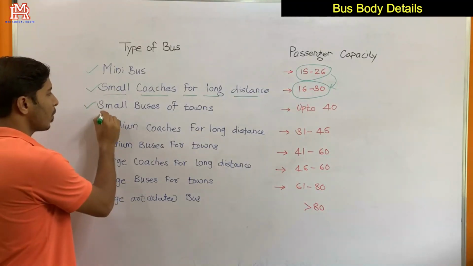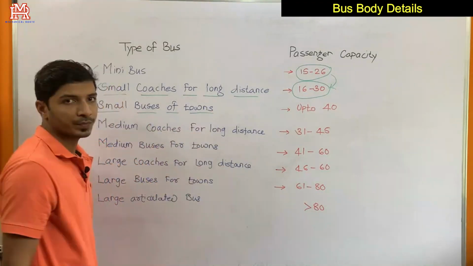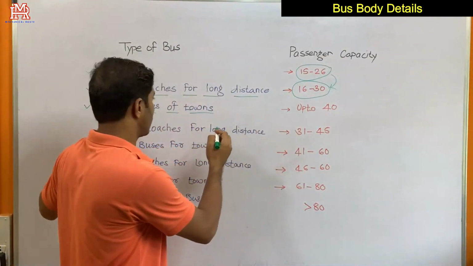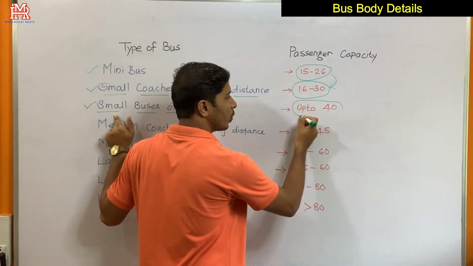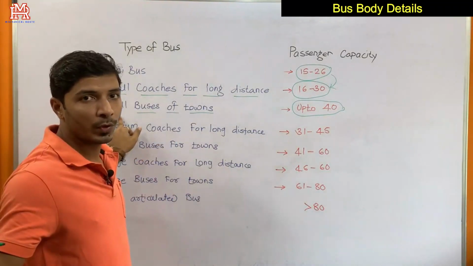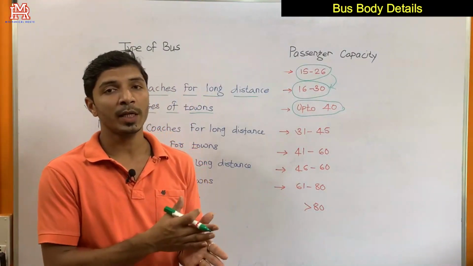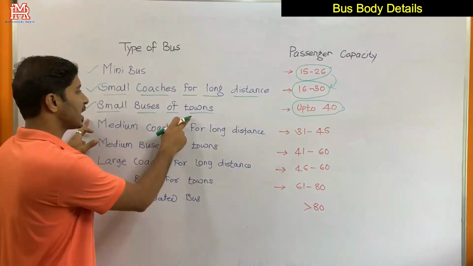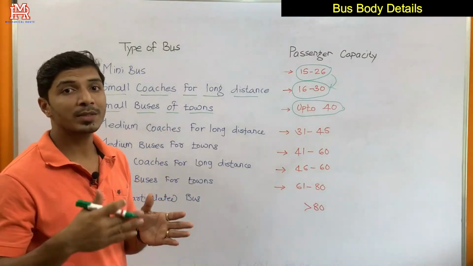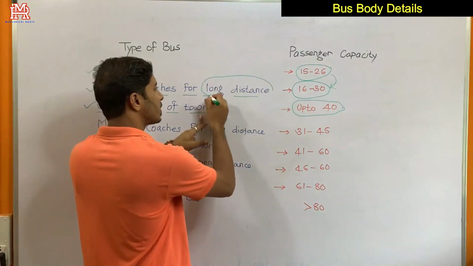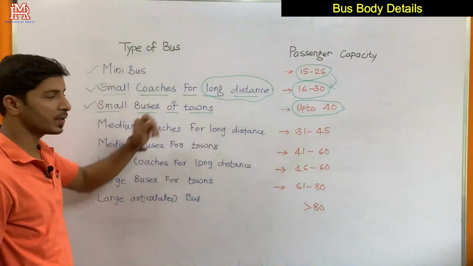Then the third category, small buses for towns. The buses joining towns can be called this third category, and they accommodate up to 40 passengers. For example, the buses running between Mumbai and Pune. This is a medium distance journey. These two are towns or cities, so these buses connect towns or cities, which are at a considerable distance. If the distance is more than that, then we can call it long distance.